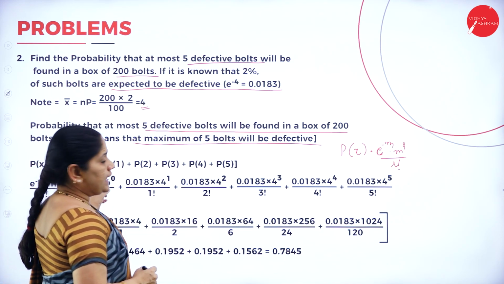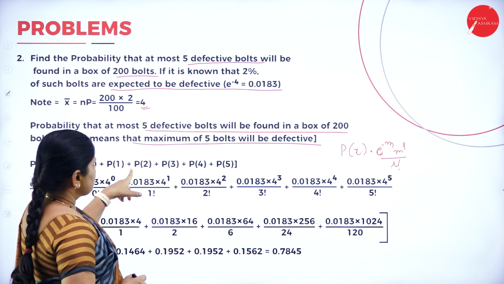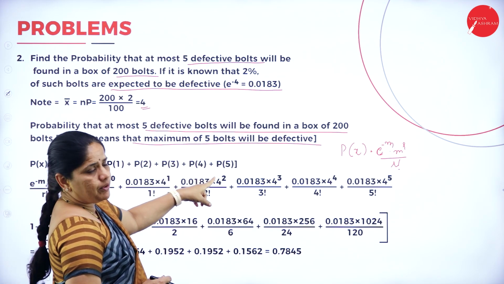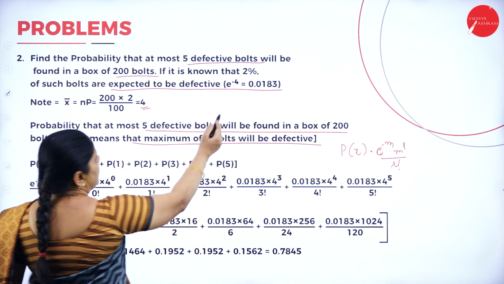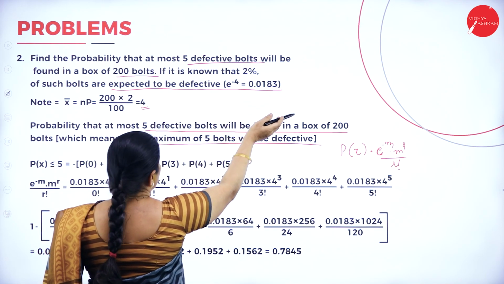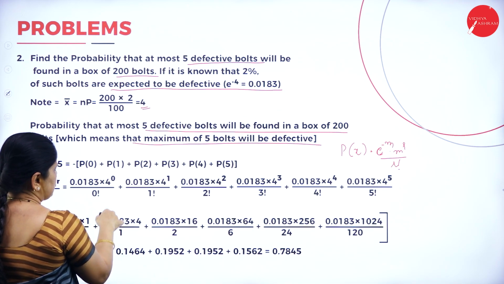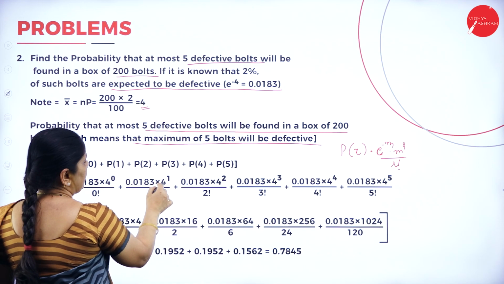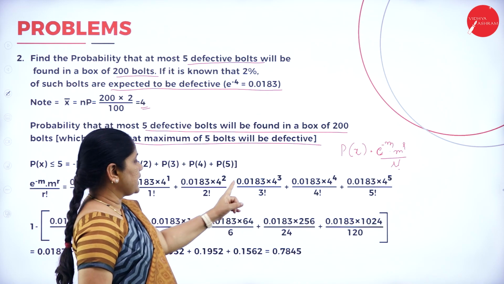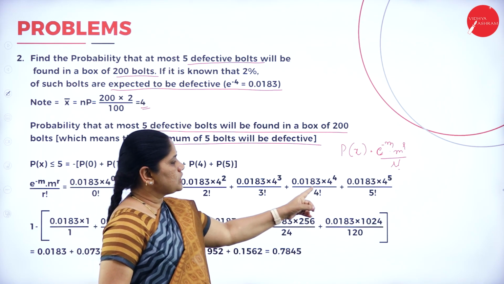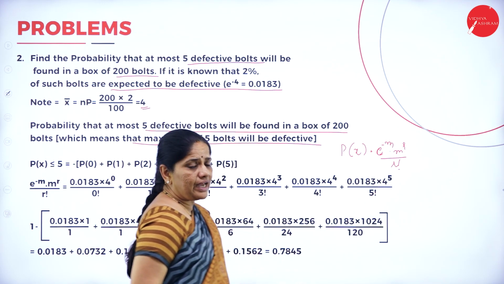Probability of getting x less than or equal to 5 equals probability of having 0, probability of 1, probability of 2, probability of 3, probability of 4 and probability of 5. So, I substitute the value e to the power of minus 4 equals 0.0183. So, 0.0183 into 4 to the power of 0 divided by 0 factorial, plus 0.0183 into 4 to the power of 1 by 1 factorial, then 4 square by 2 factorial, 4 cube by 3 factorial, 4 to the power of 4 by 4 factorial, 4 to the power of 5 by 5 factorial.